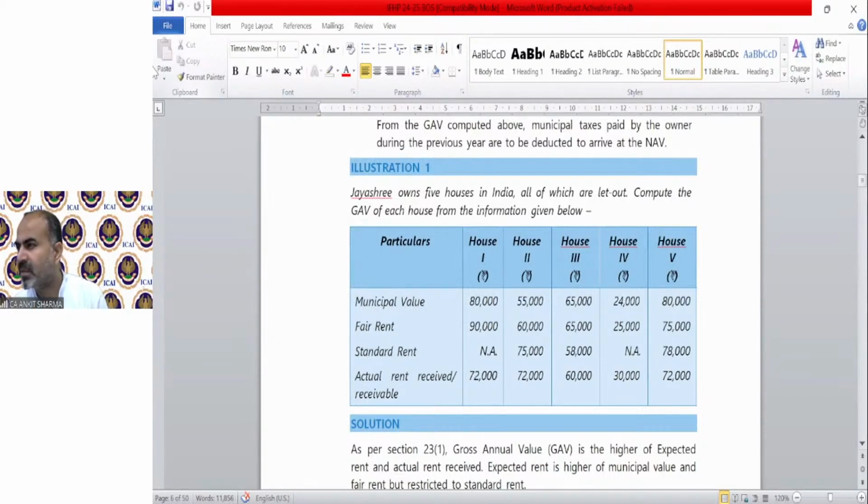Mamta Yadav, please make a chart in which all 7 cases are there. I have already made the chart for it. Do not worry, I'll upload that chart after the class.